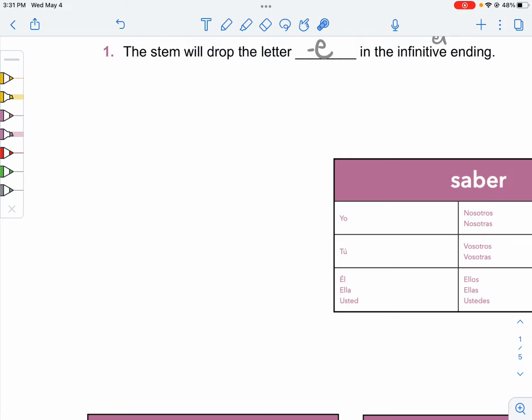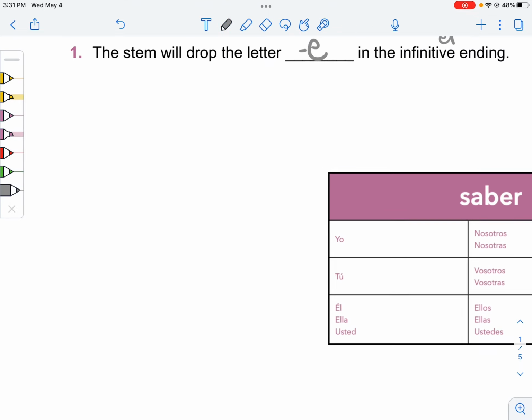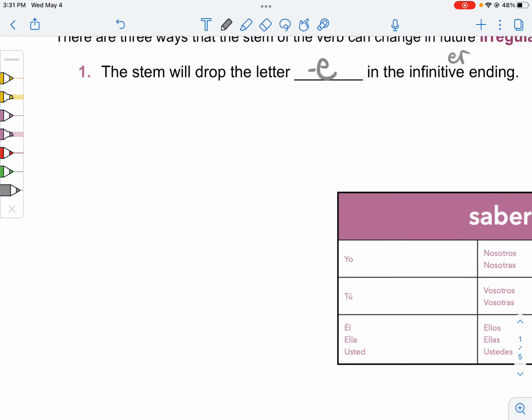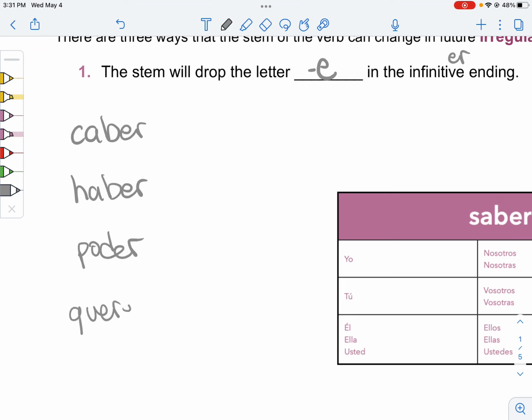We did a little preview that the first kind are all going to be ER verbs, and they tend to be common irregulars. The ones in this group, the ones that drop the E, are going to be caber, which means to fit, haber, which means like there are those things, poder, which is to be able to, querer, which is to want to, and saber, which is to know.